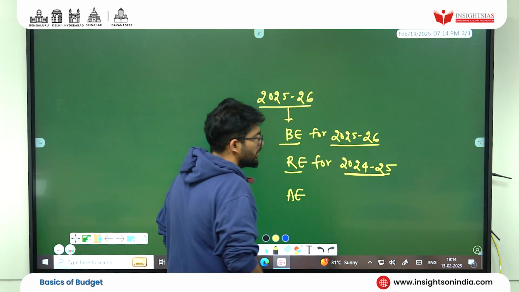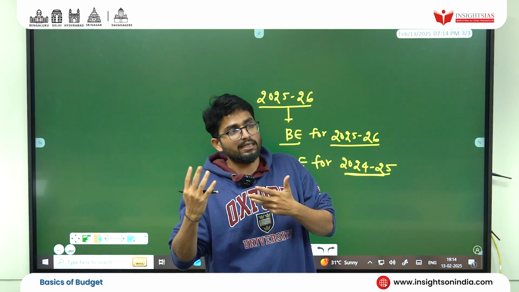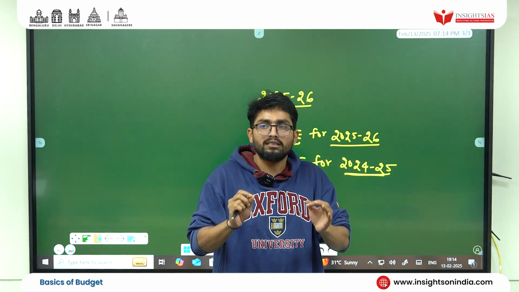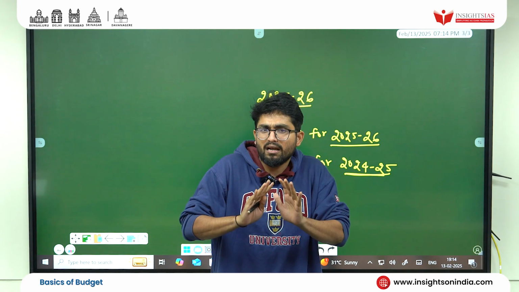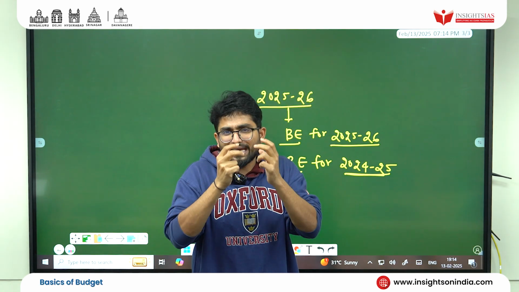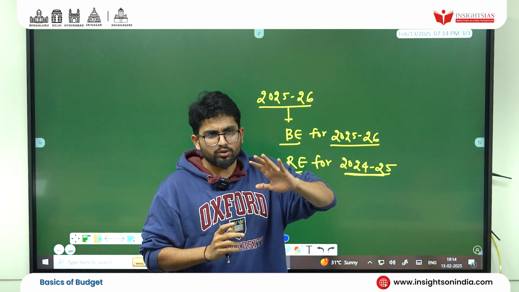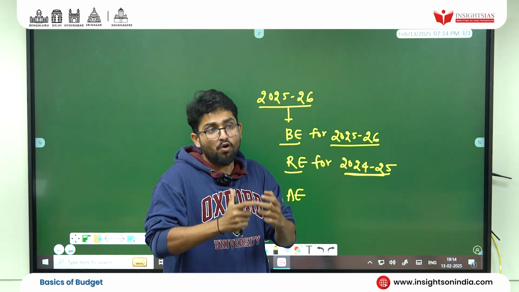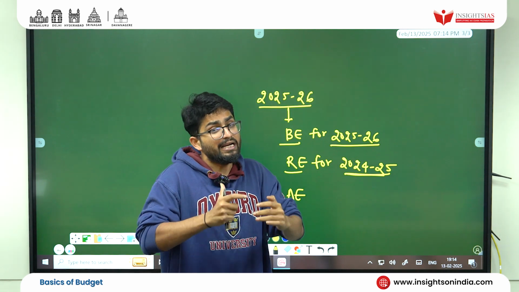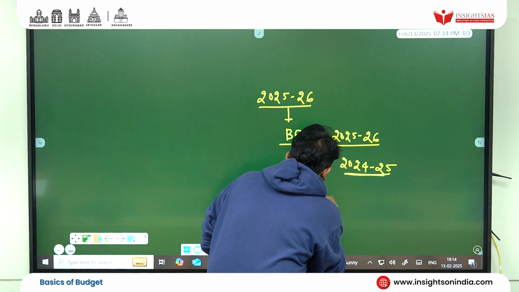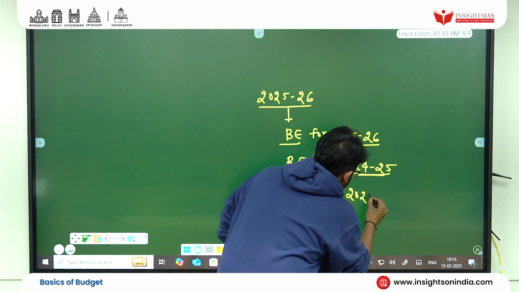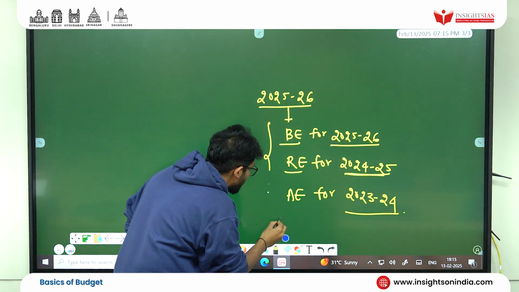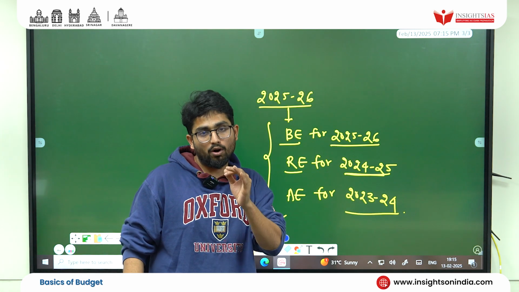Actual estimates. So now students, you know that for last year, or let's say 2023-2024, the economic scenario is already clear. There is nothing left. So that's why we get an actual estimate. There were budgetary estimates, there were revised estimates, and now we know whether we achieved or didn't achieve. So actual estimates for 2023 and 2024. These three entities were presented by our Honorable Finance Minister.